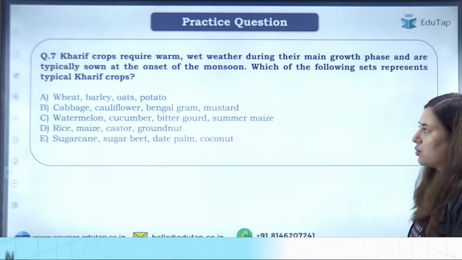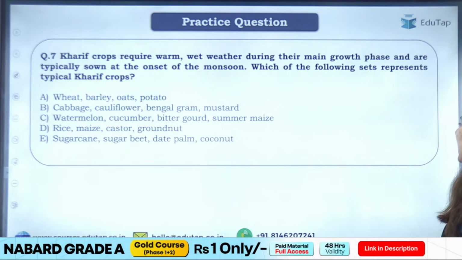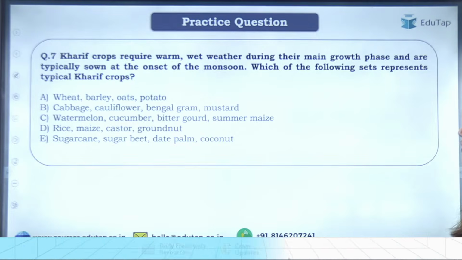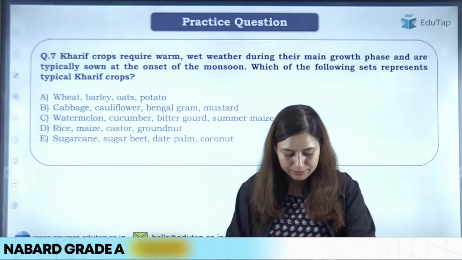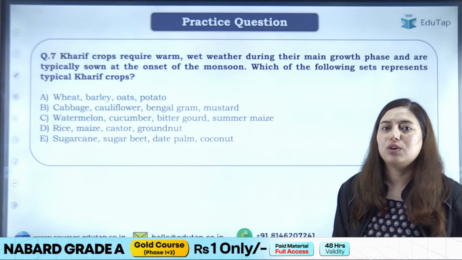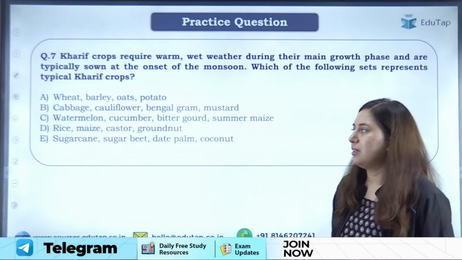Okay, coming to the next question. Kharif crops require warm, wet weather during their main growth phase and are typically sown at the onset of the monsoon. Which of the following sets represent typical Kharif crops? Again, from the examples itself. So you have to tell me out of the given options which set represents the typical Kharif crop set.